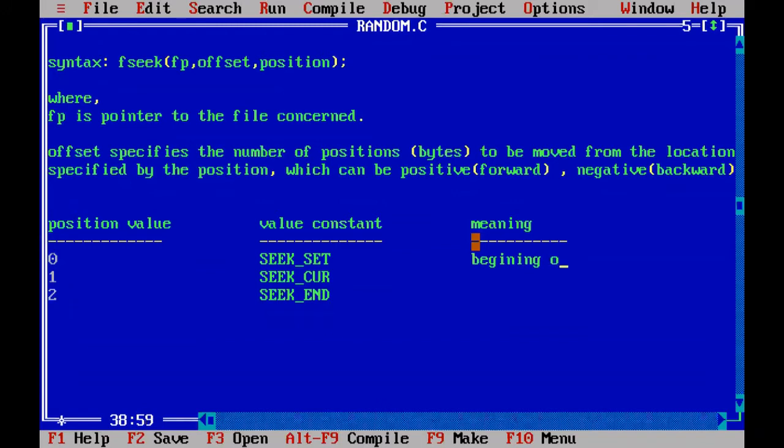Beginning of the file, it means. Second one, what do you mean by 1 or SEEK_CUR? It is pointing to the current marker position. What about 2 or SEEK_END? It represents the end of the file marker position. Now, I am writing some examples here.